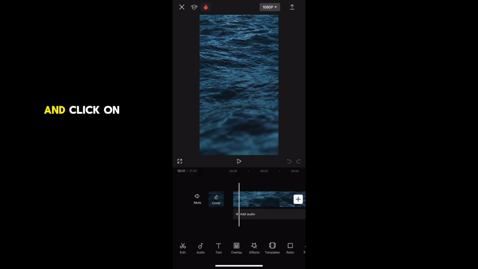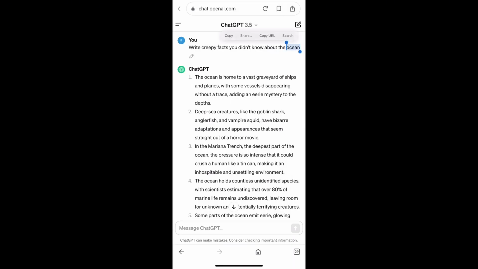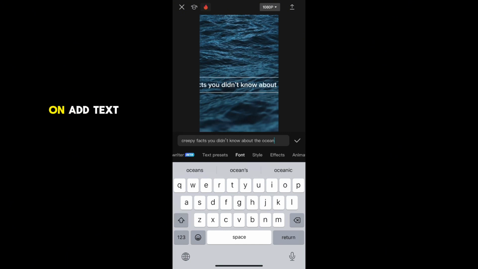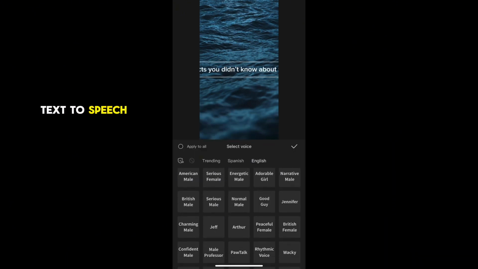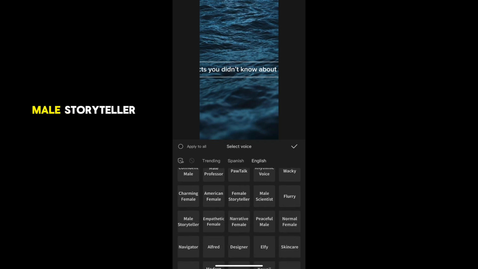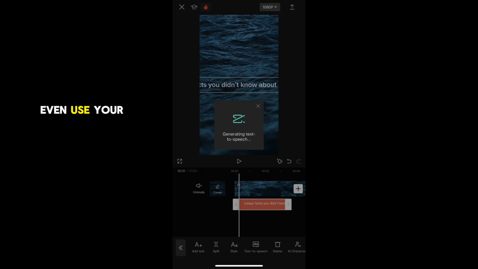Now go on CapCut and click on the plus button to create your new project. Now go on ChatGPT and copy the title of your video. And here it's "Write creepy facts you didn't know about the ocean." And then go on CapCut and click on add text and then paste your text. Then click on text to speech, and we're going to choose the one that says male storyteller. And you can choose any voice that you like, or you can even use your own voice.